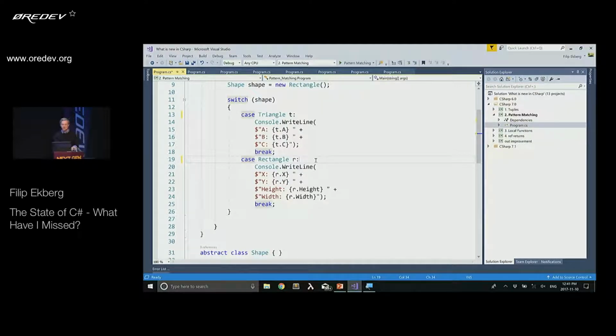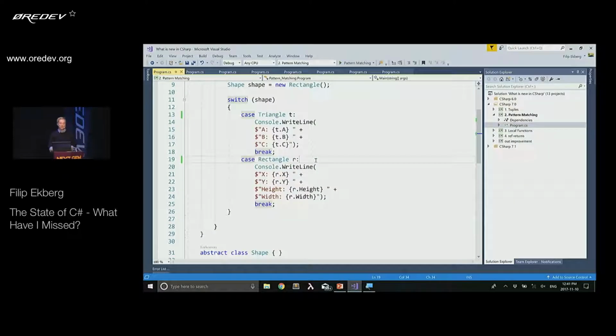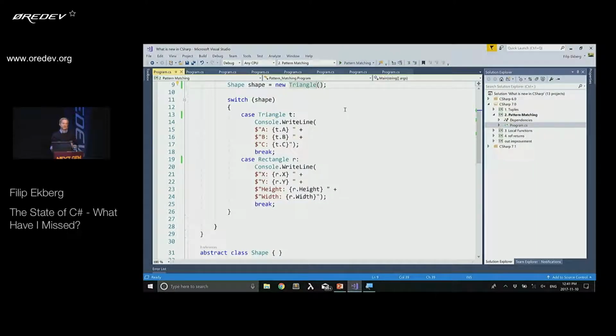So this means here, if I run this, it's going to say, well, since this is a rectangle, we have x, y, height, and width. But if I go up to the top here and say the type is now a triangle, and run it again, it's going to map that to the correct type. So this here is going to remove a lot of the type.getType is equal to type of my rectangle. If it's a rectangle, do a conversion to that particular type. This is a lot nicer, so it'll just reduce our boilerplate code.